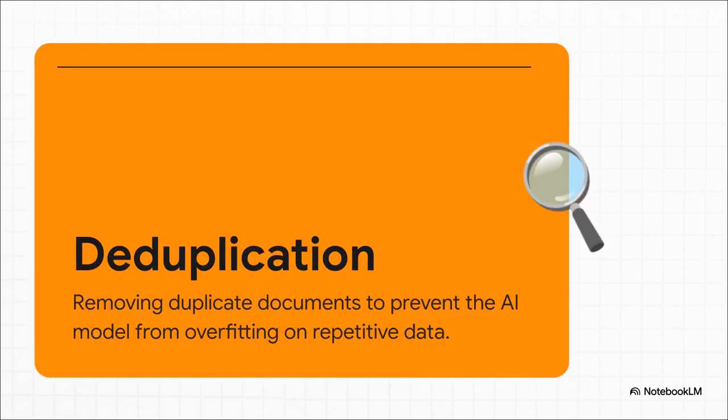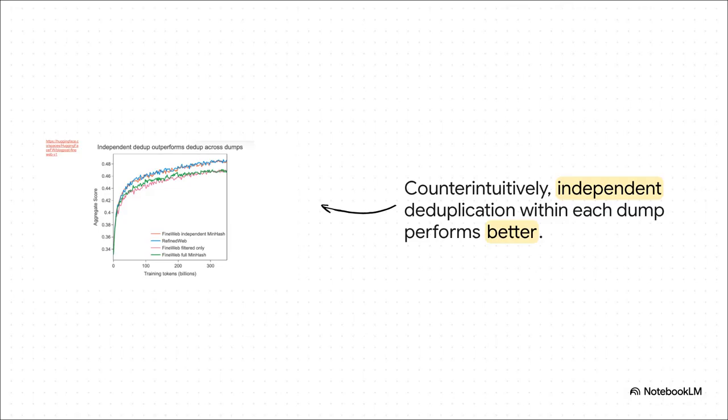Okay, now for that crucial step I mentioned, deduplication. You absolutely do not want your model seeing the same text thousands of times. But, and this is where it gets really interesting, the team building this new FineWeb dataset found something totally counterintuitive about the best way to do it. Check this out, because this is wild. This graph tells the whole story. The orange line climbing up, that's the performance you get when you remove duplicates within each separate snapshot of the web. Performance gets better. But look at the green line.